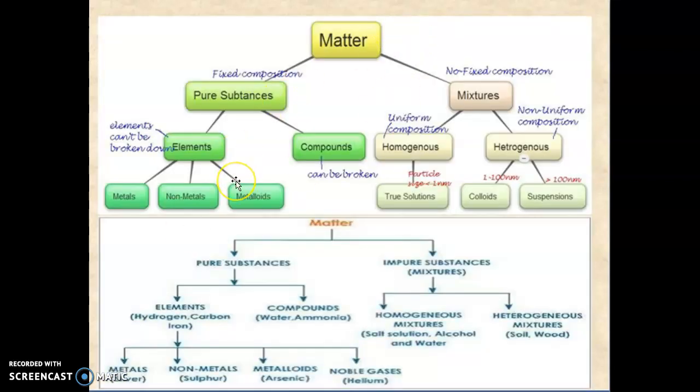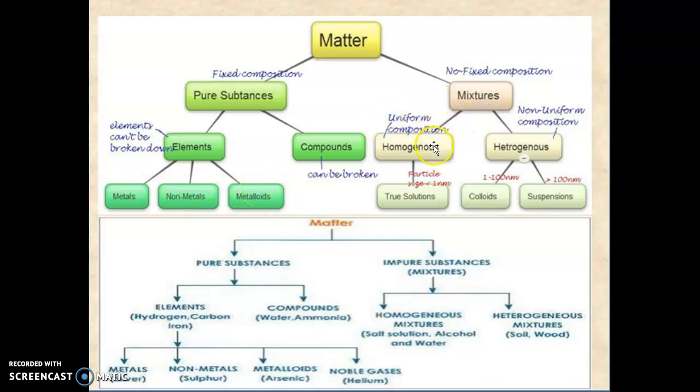Next, we can see the classification of matter. Here matter is divided into two: pure substances and mixtures, where pure substances are divided into elements and compounds. You know what an element is. Elements cannot be broken down, whereas compounds can be broken down. The elements are divided into three: metals, non-metals and metalloids.